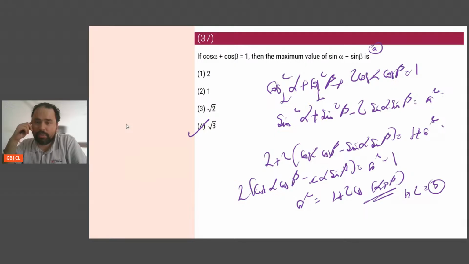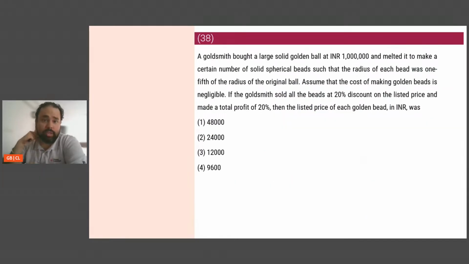Are you all there? Perfect. So I had made an error. Now I hope you are also understanding. Even I have made 2-3 errors, but I realized them by looking at the options. If none of the options satisfy, that means I made some mistake, I go back and I try and rectify it. Okay? Let's keep moving.